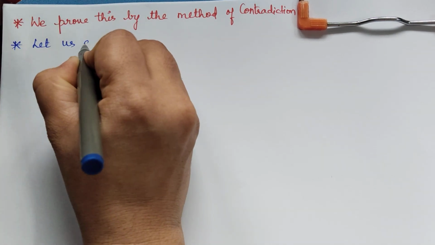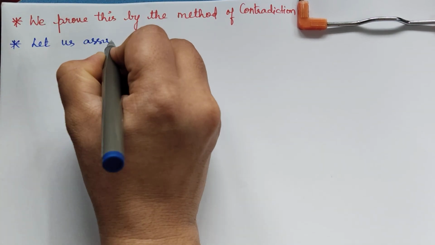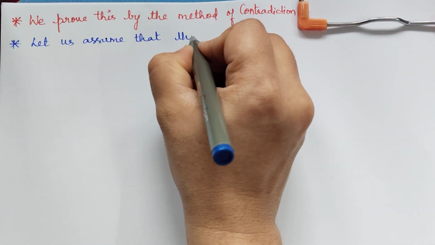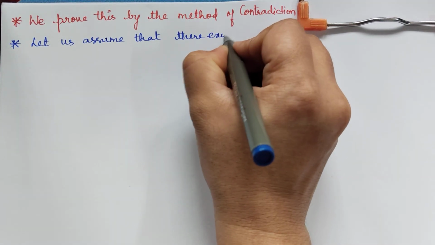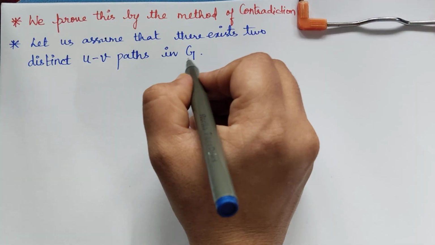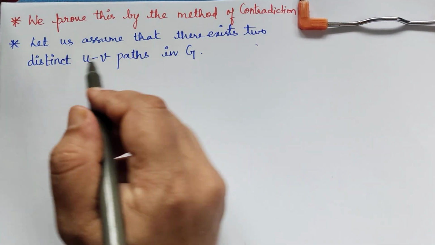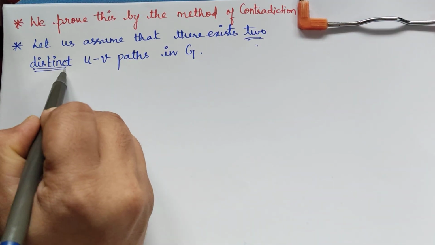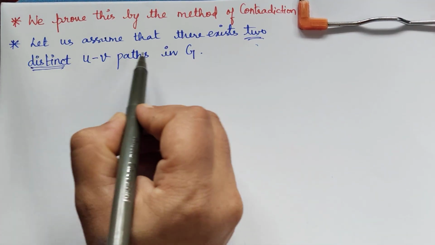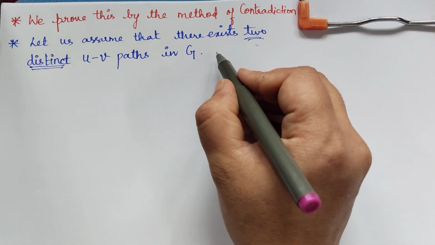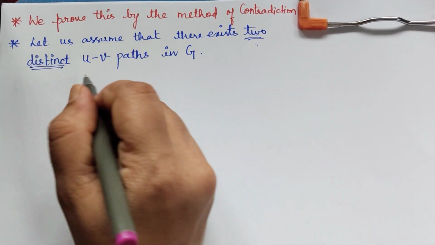Let us assume the contradiction that there exist two distinct UV paths in the graph G. Those two distinct UV paths we are going to take as P1 and P2.